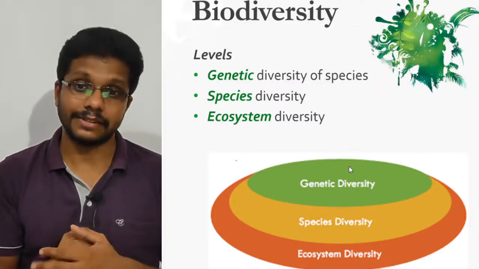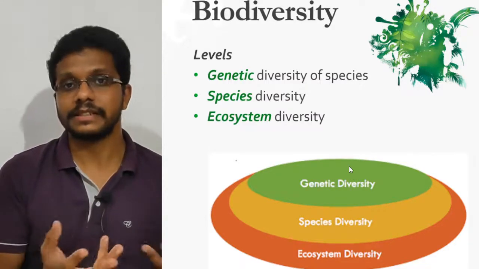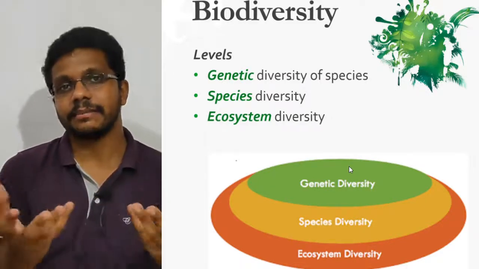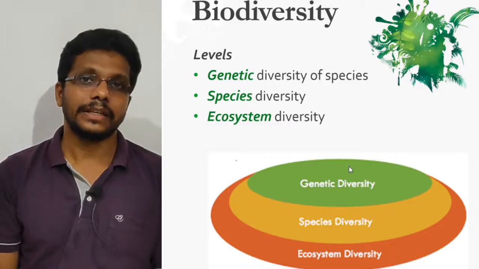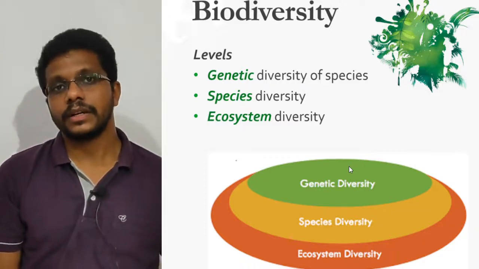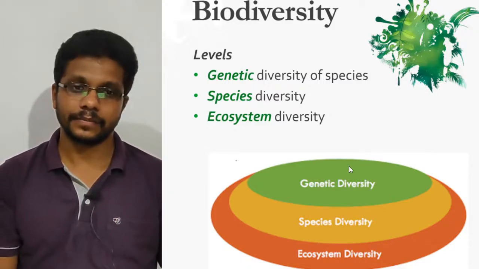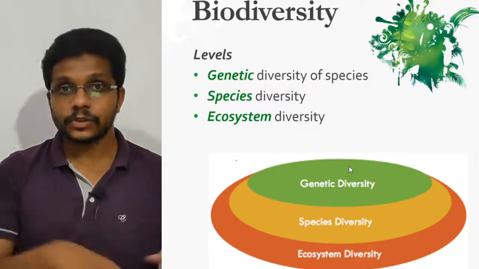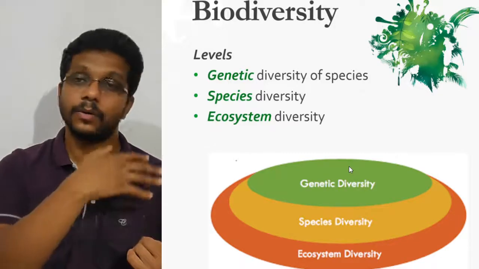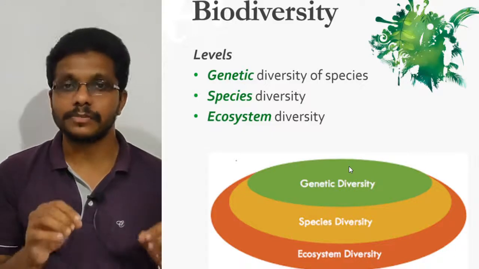Secondly, we have species diversity. That simply means the number and relative abundance of different species in a community. That's what we really mean when we say biodiversity. In common conversation, when we say biodiversity, we mean how many different species are present in a particular location. So that's species diversity. It includes all types of life forms: all types of animals in a particular area, all types of plants, fungi, microorganisms, viruses, everything is included in species diversity.